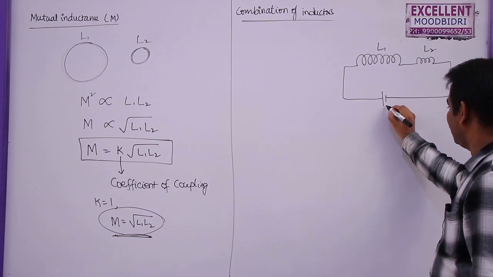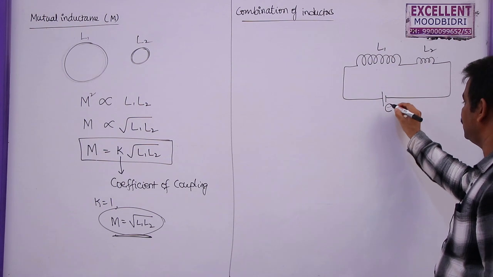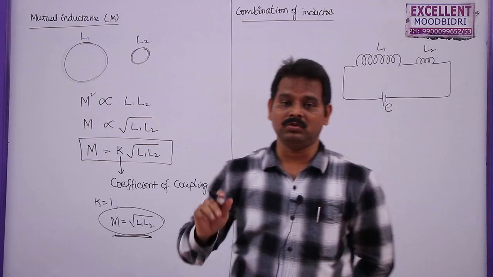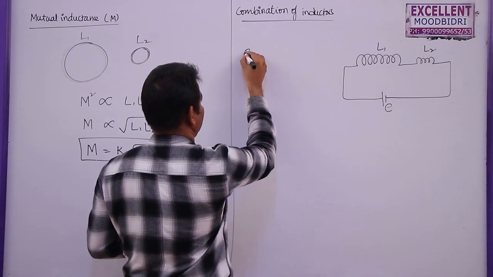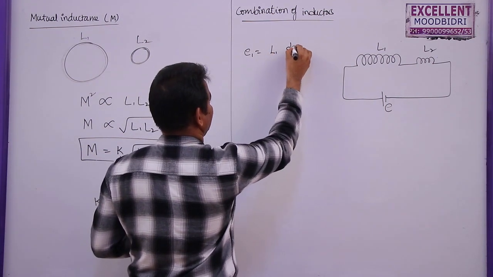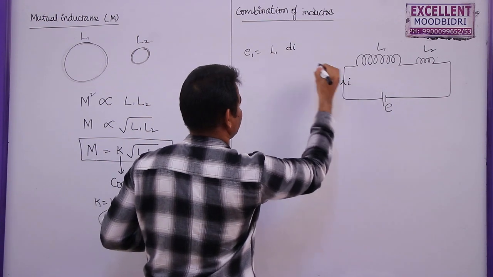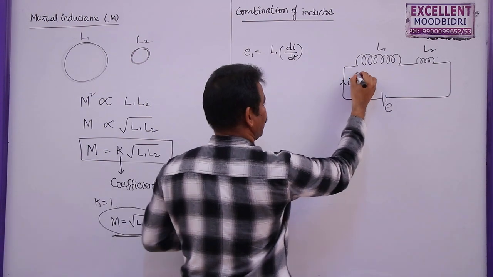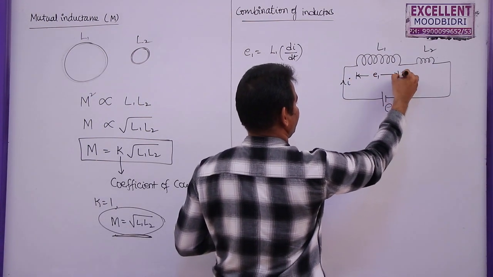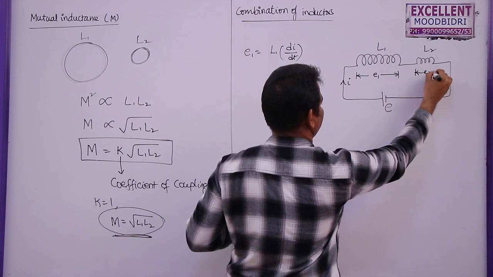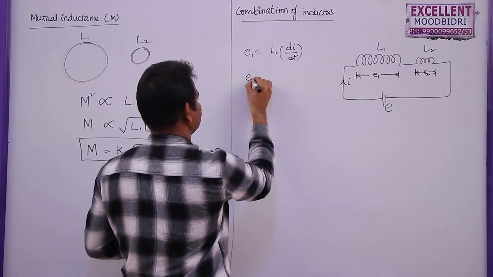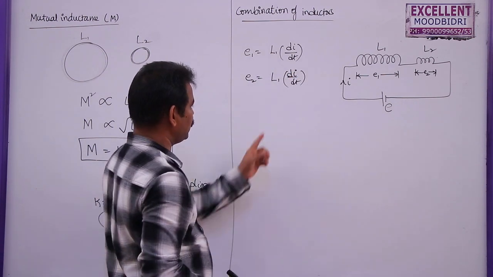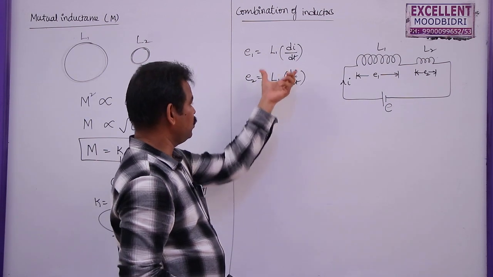Let us say the total EMF of this cell is equal to E. What is the EMF induced in this one? The EMF induced in the first coil, E1, is equal to L1 into di by dt, where the current flowing through this is I and let us say it is changing. Across the second inductor, EMF induced is E2, which is given by L2 into di by dt. I am not considering the minus sign here, just taking the positive values.